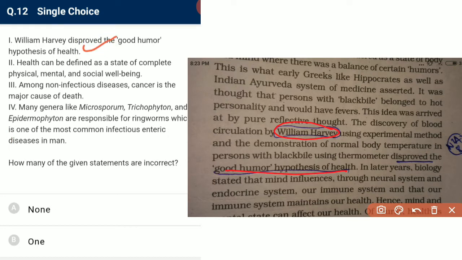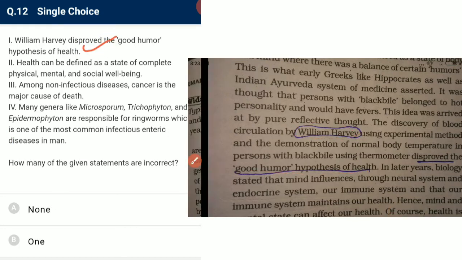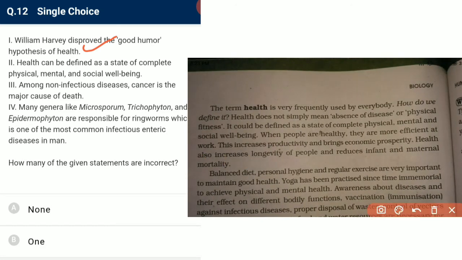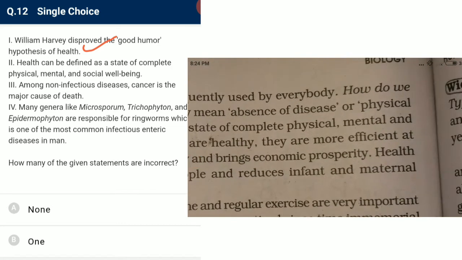Health can be defined as a state of, according to WHO, the World Health Organization. Health is not just an absence of disease, but health is defined as a state of complete physical, mental, and social well-being. The most important is mental. So it is correct.